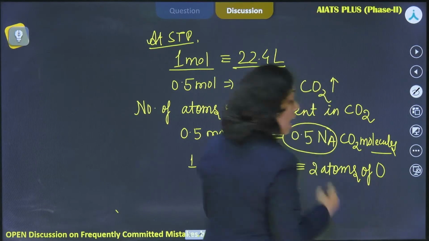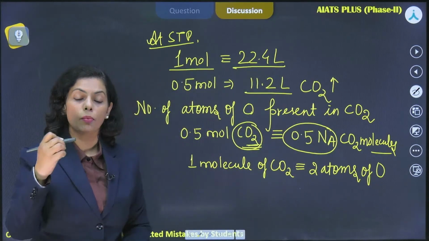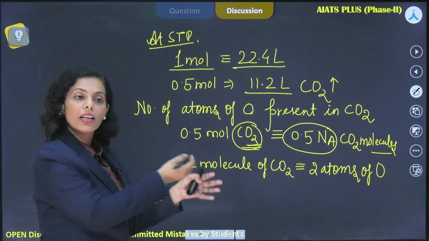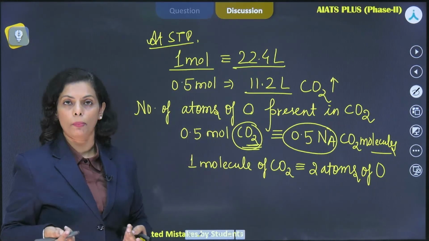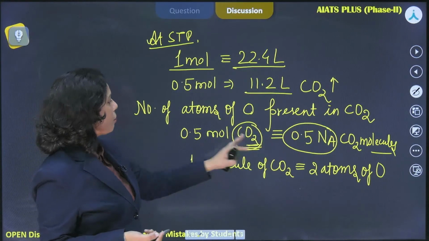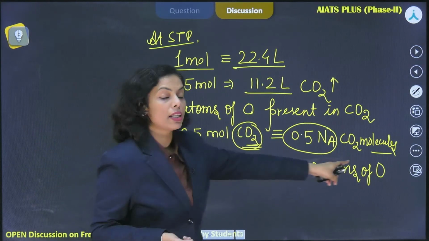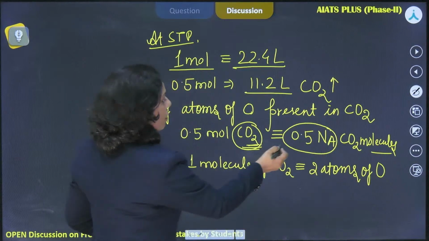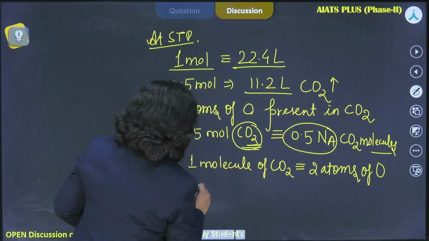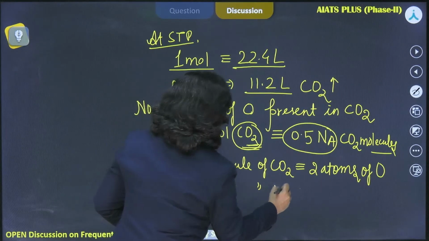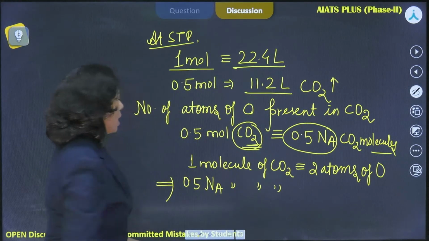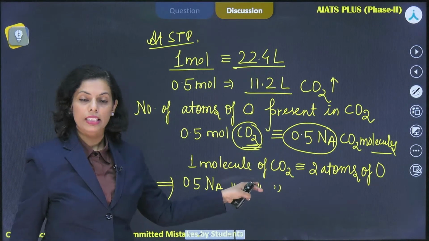So this is how you can proceed in such types of questions. If some question is asked this way, that also you can solve by just looking at the given amounts and the formula of the compound, right? CO2 is being obtained. One molecule of CO2 has 2 atoms of oxygen. Now you have 0.5 Na molecules of CO2 actually. This is the amount of CO2 molecules produced.